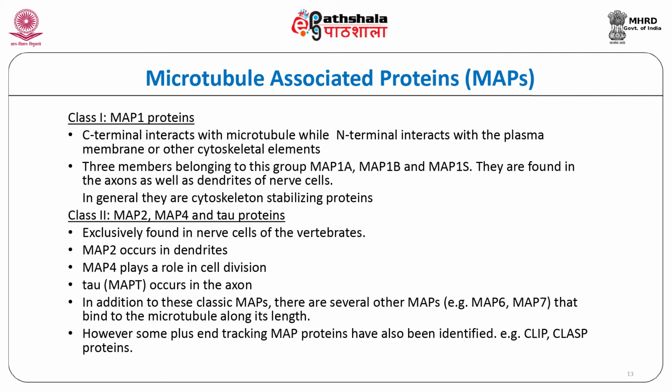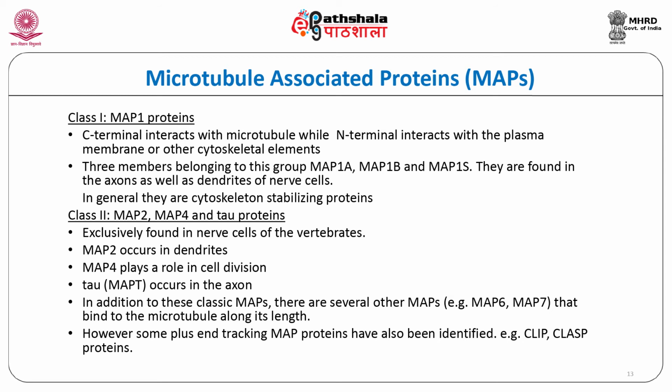The C terminal of these proteins interacts with the microtubule, while the N terminal interacts with the plasma membrane or other cytoskeletal elements and helps in determining its position in the cell cytoplasm. Thus, they are known as the microtubule stabilizing proteins.